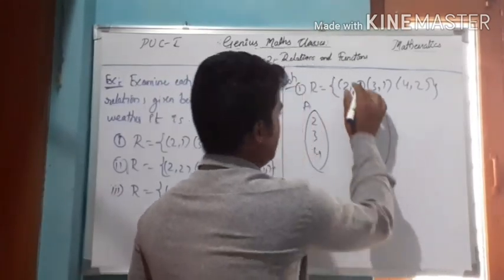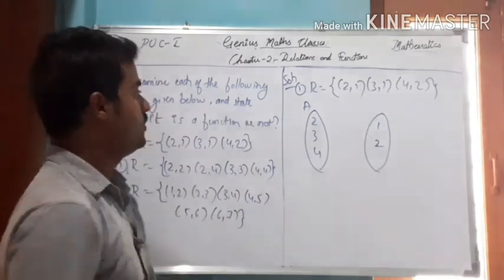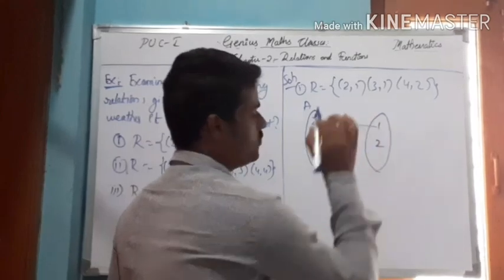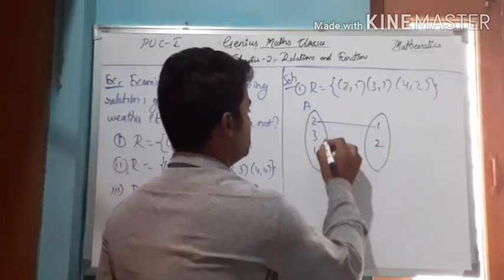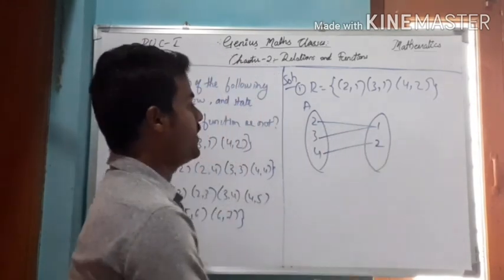And write out the codomain: 1, 2. So what are the mappings here? The image of 2 is 1, the image of 3 is 1, and the image of 4 is 2.